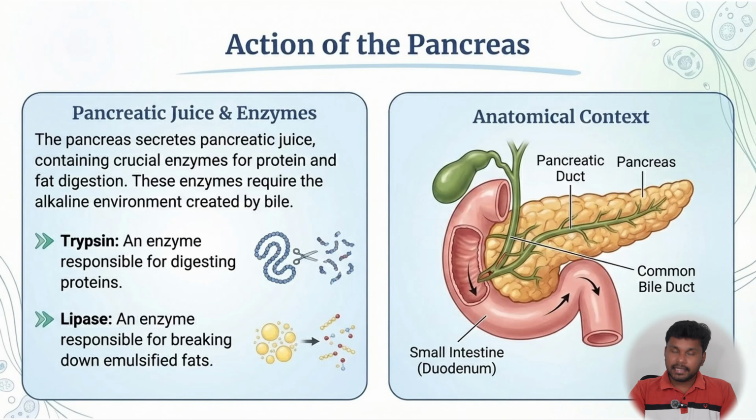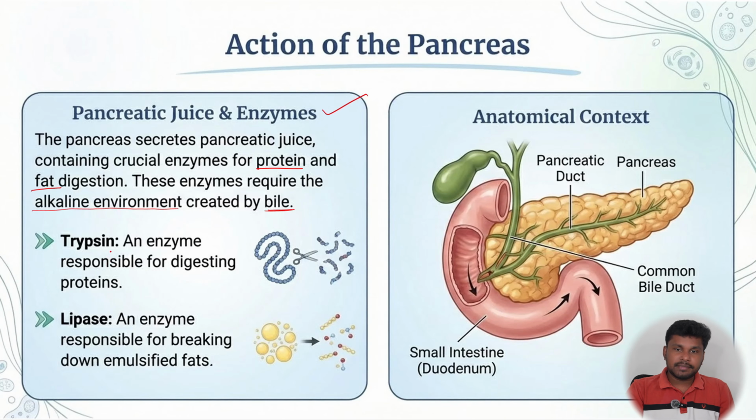Now, what does the pancreas do? The pancreatic juice and enzymes. The pancreas secretes pancreatic juice containing crucial enzymes for protein and fat digestion. And these enzymes require the alkaline environment created by the bile.